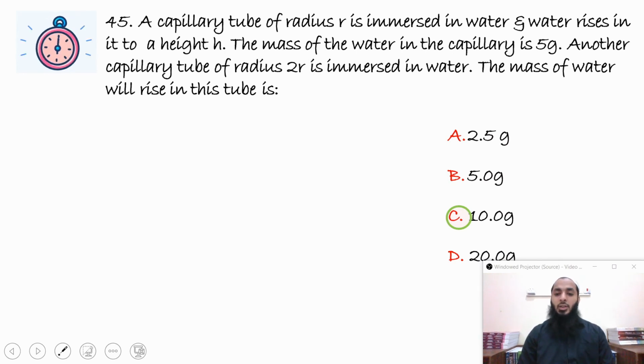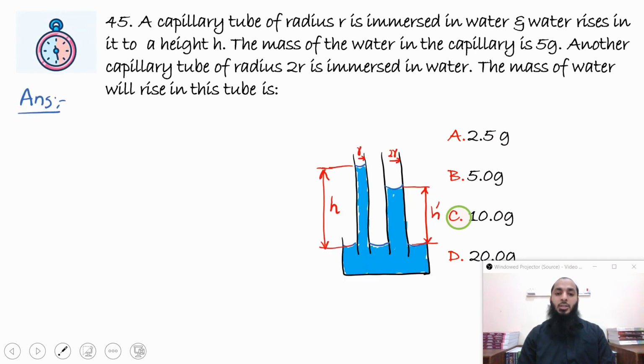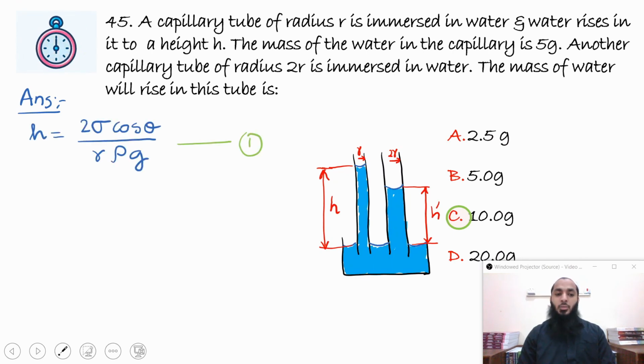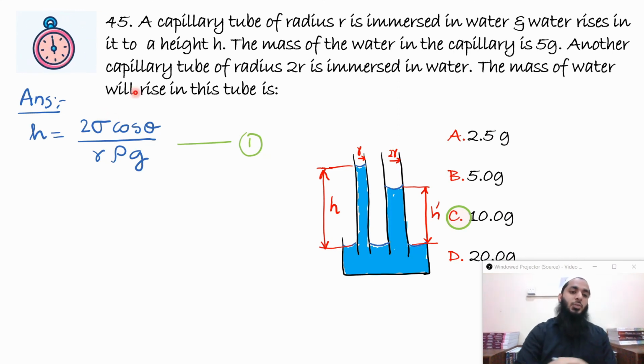First of all, we'll write the equation for the capillary rise, which is given by h is equal to 2 sigma cos theta by r rho g, where sigma is the surface tension, r is the radius of the tube, rho is the density of water, g is the acceleration due to gravity, and theta is the angle of contact.